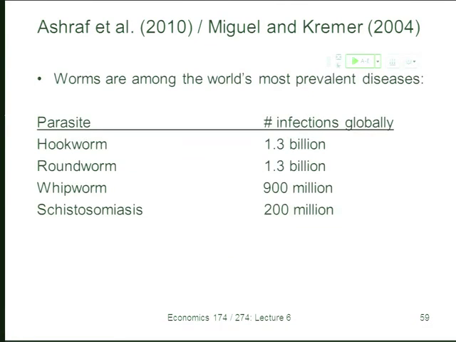And the disease that we focused on in our study was one that is very widespread, but relatively understudied: intestinal helminths, or intestinal worm infections. One out of four people around the world are infected with worm infections, including hookworm, roundworm, whipworm, and schistosomiasis. And these numbers add up to more than one in four of the world's population, but that's because people have multiple infections. So I could have a hookworm infection and a roundworm infection. Basically, these are worms that attach themselves to the intestinal wall, and people can have dozens or hundreds of these worm infections with many different types of worms.